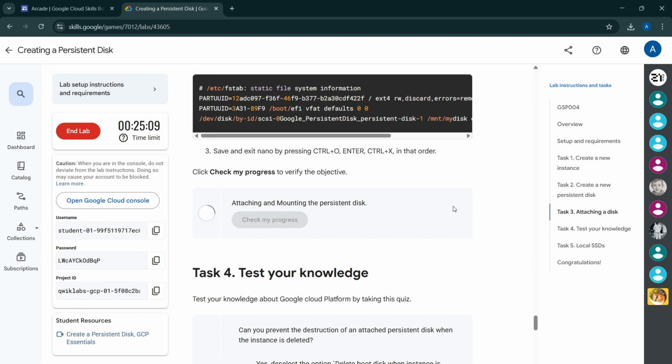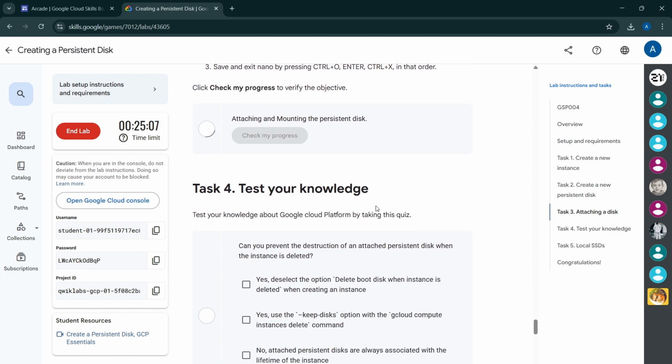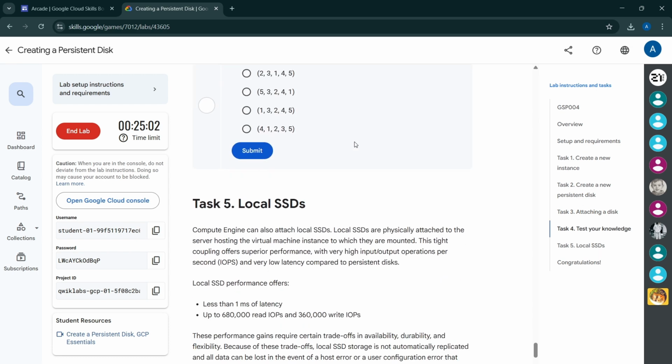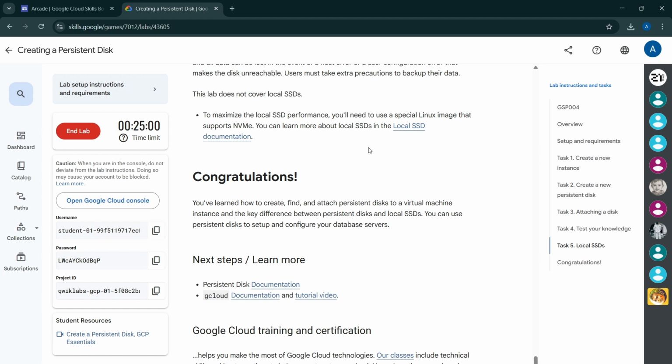Now click check my progress. And it is completed. Now, congratulations, the lab is complete.